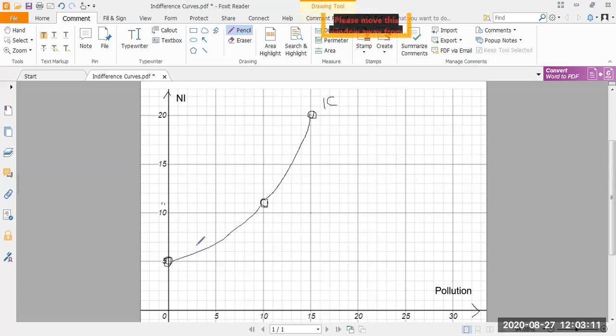So what happens is, it keeps on getting steeper and steeper. So as you increase the amount of pollution, the substitution rate increases. So the substitution with which you substitute pollution with national income essentially keeps on changing, and we end up with an indifference curve which shapes like this.